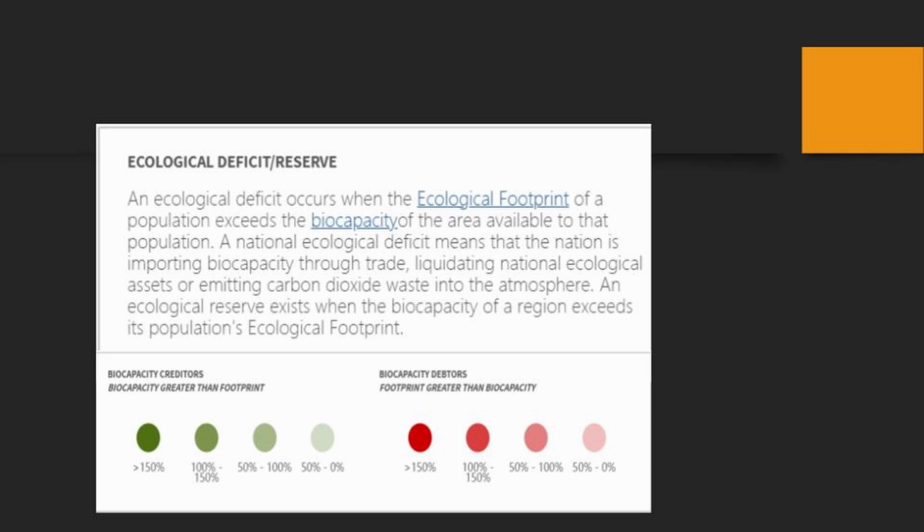An ecological reserve exists when the biocapacity of a region exceeds its population ecological footprint. Again, these countries have high ecological footprints, but their biocapacity is lower than their ecological footprints. So there's a deficit. They're consuming more energy than what is available or what nature could provide. Most tend to be developed countries.